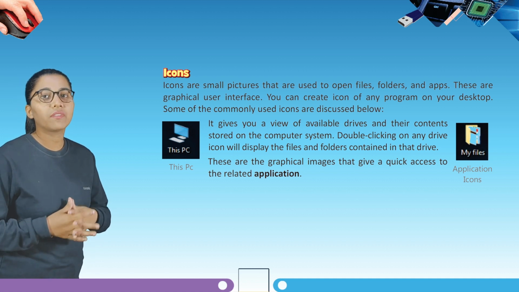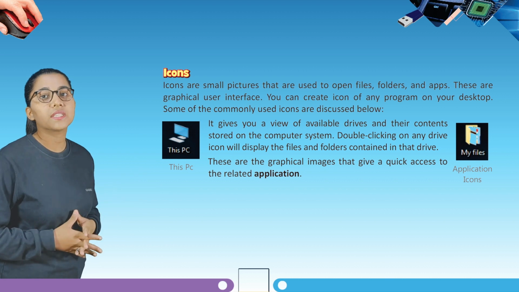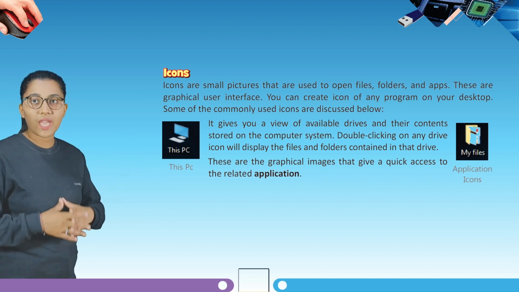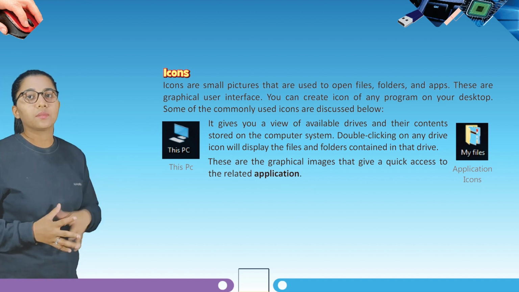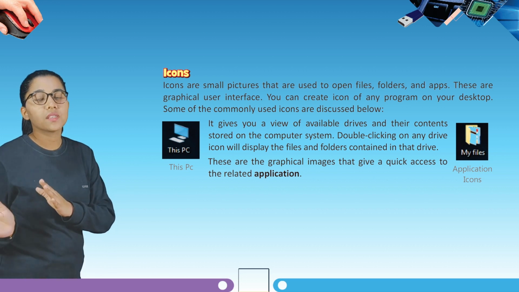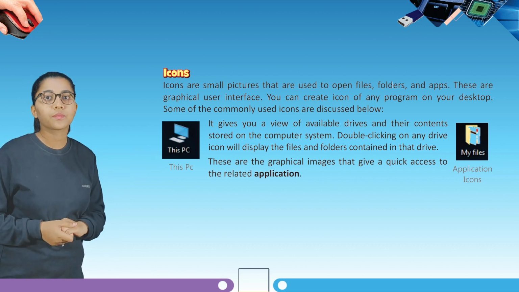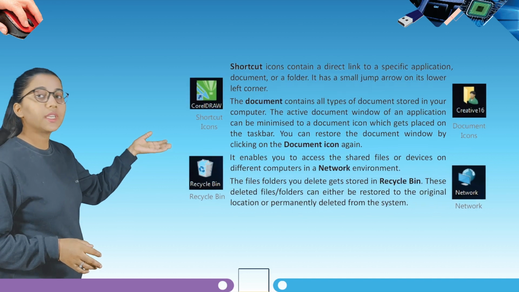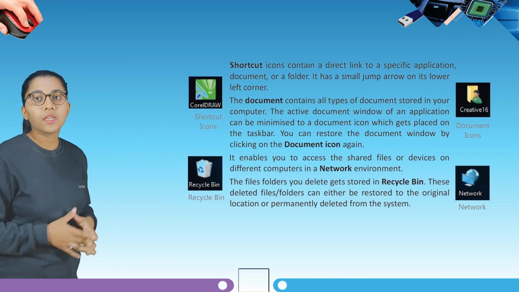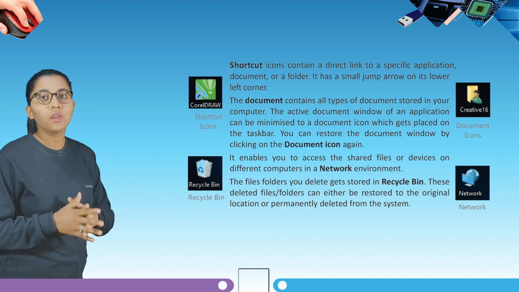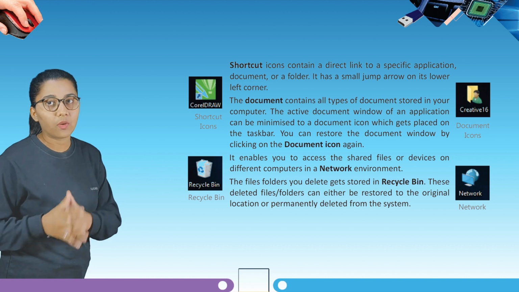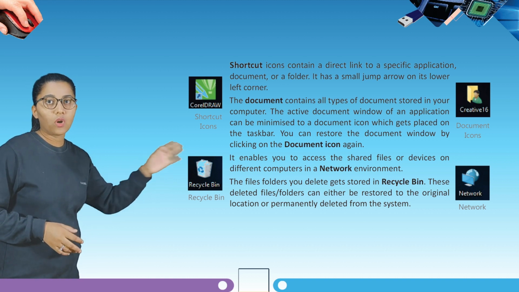Double-clicking on any drive icon will display the files and folders contained in that drive. Now next we have application icons. These are the graphical images that give quick access to the related application. Now next we have shortcut icons. Shortcut icons contain a direct link to a specific application, document or folder. It has a small jump arrow on its lower left corner.